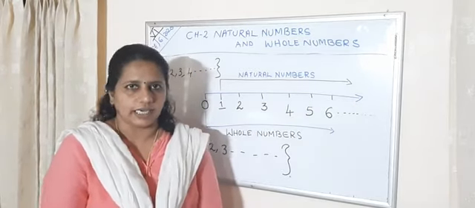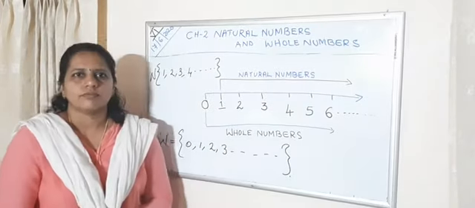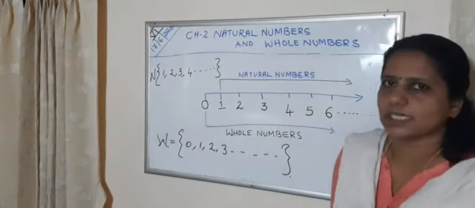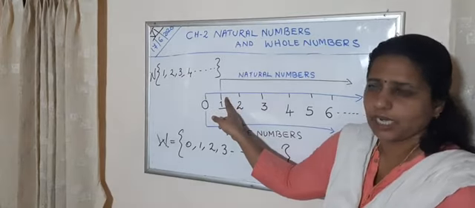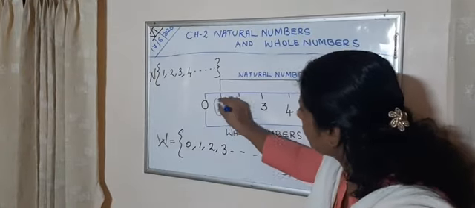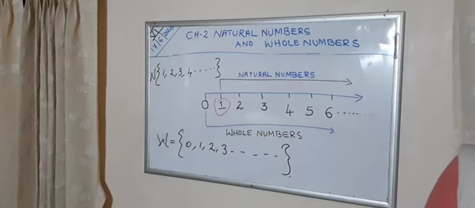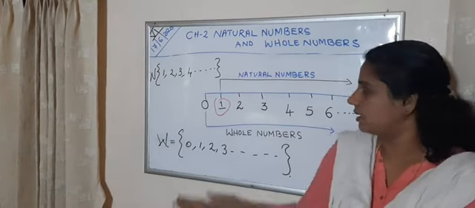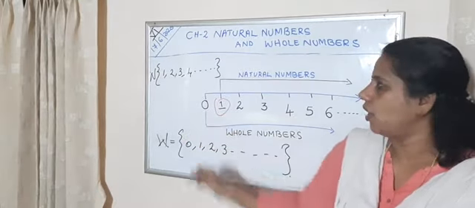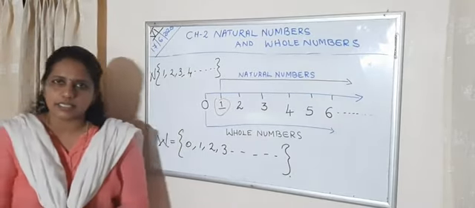After that, take your own time. So now tell me, which is the smallest natural number? We are starting natural numbers from 1, so the smallest natural number is 1. Then tell me, which is the smallest whole number? We are starting it from here, so the smallest whole number is 0. The smallest natural number is 1 and the smallest whole number is 0.